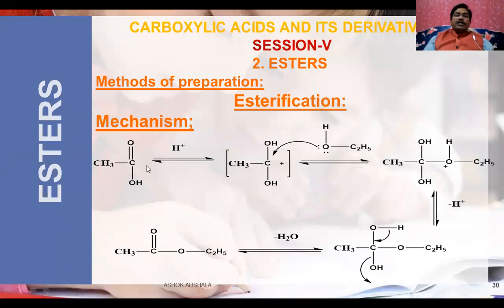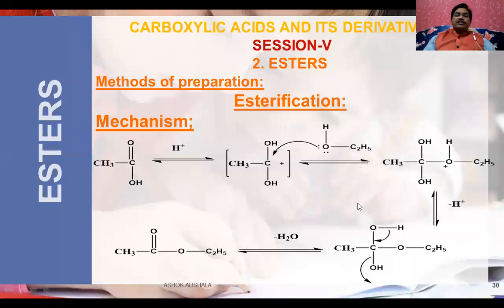First step is the protonation step. Second step is the attacking nucleophile. Third step is the loss of proton. Fourth step is the loss of water. So that finally you will get the ester. This is called acetic acid. This is called ethyl alcohol. The final compound which is formed is ethyl acetate.